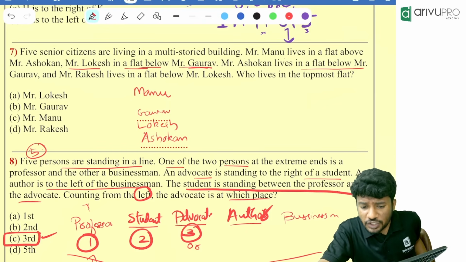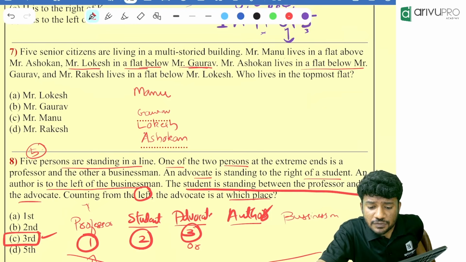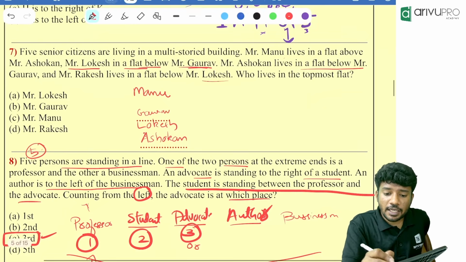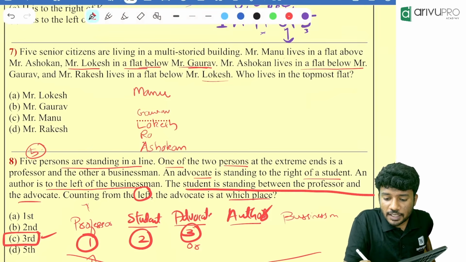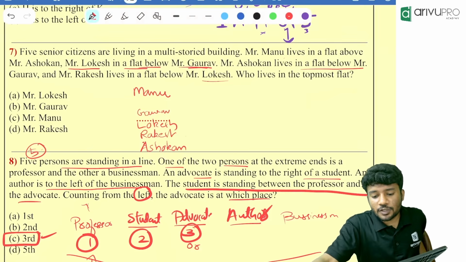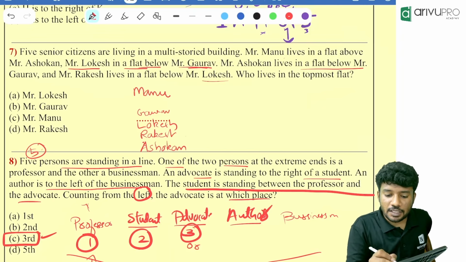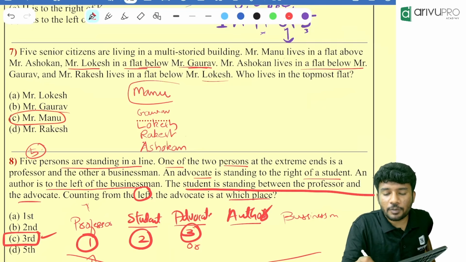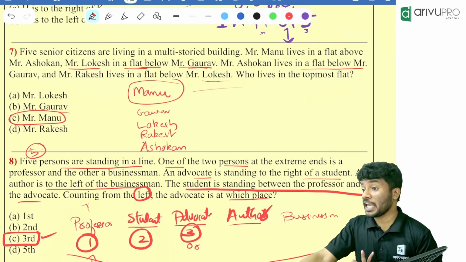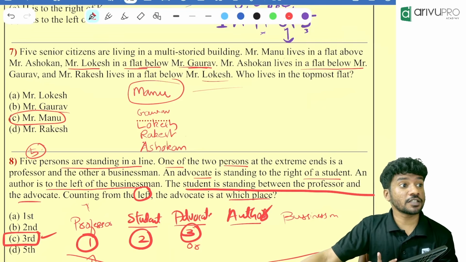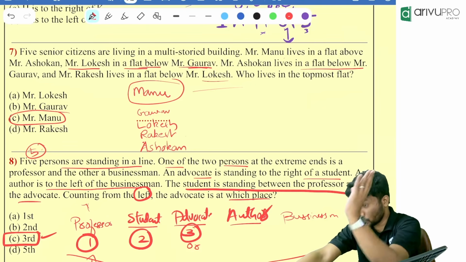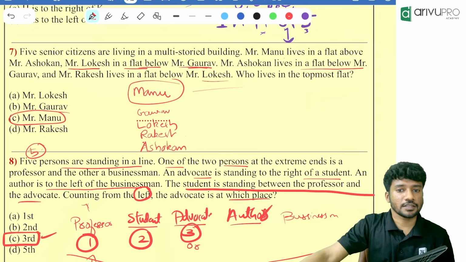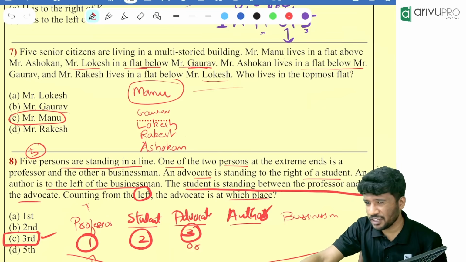Then what is remaining? Mr. Rakesh lives in a flat below Lokesh. Again, Rakesh lives in a flat below whom? Lokesh. So Rakesh is somewhere over here. Now the question is, who lives in the topmost flat? Option C, Manu. Looking at the question, the only possible answer is Manu. But can you definitely be sure that Manu is at the top? No. But using the given question and the order of solving it, Manu is the answer. The question is not definitely correct.